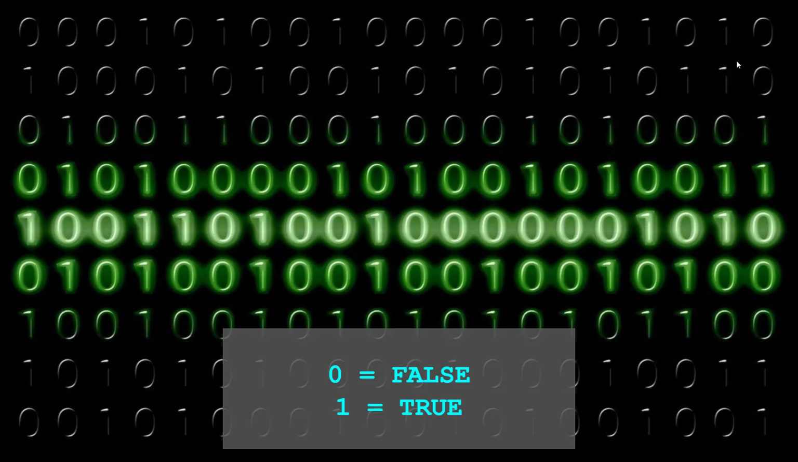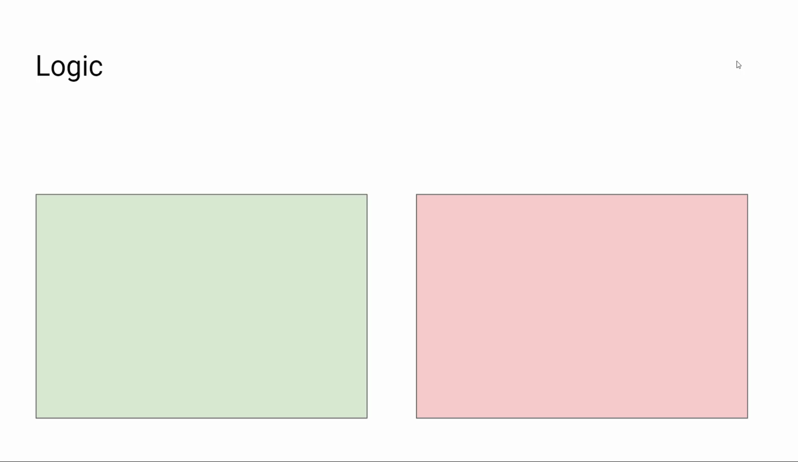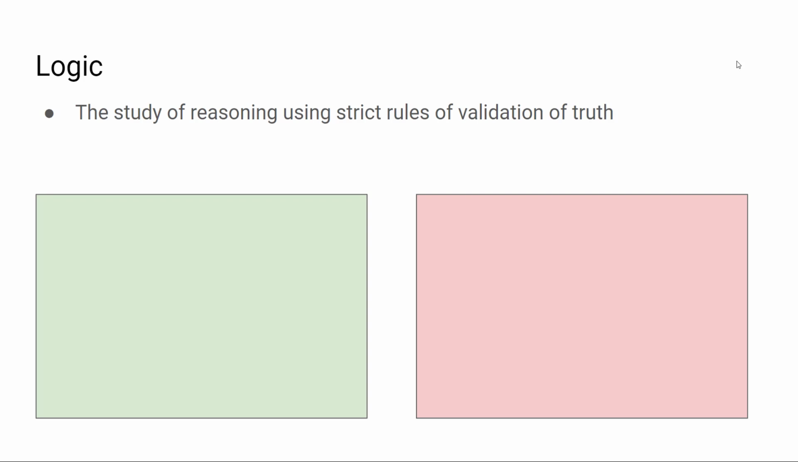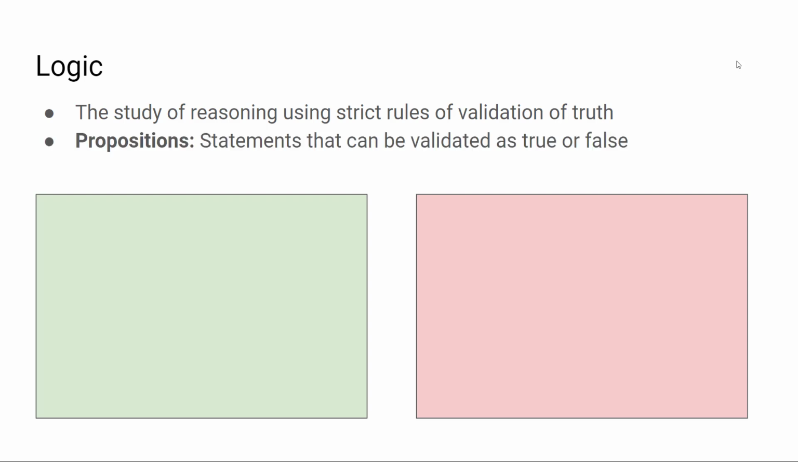So if we restrict human language only to those statements that can be validated as true or false, that's how we can talk with computers. The study of reasoning using strict rules of validation of truth is called logic. So at the foundations of how we work with computers, it's not only mathematics as we saw earlier, but also logic.